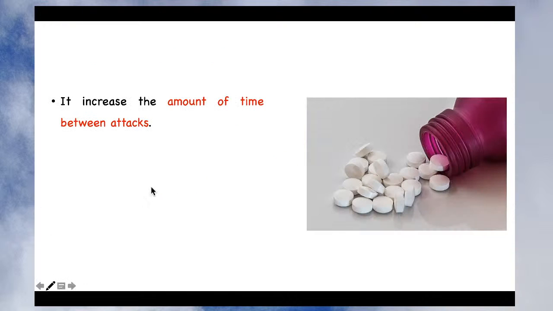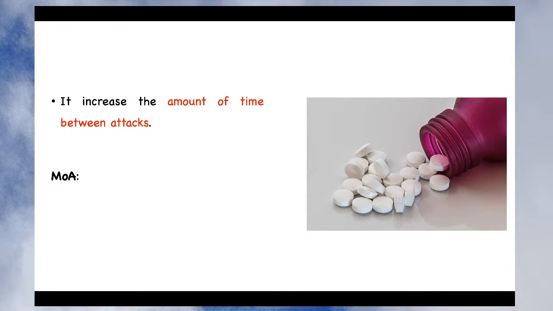It also increases the amount of time between attacks. Suppose due to IBD the patient is suffering from diarrhea. Sometimes patients suffer from diarrhea maybe twice in a week, and sometimes maybe thrice in a week. So this frequency of attacks of inflammatory bowel disease is also reduced by sulfasalazine.